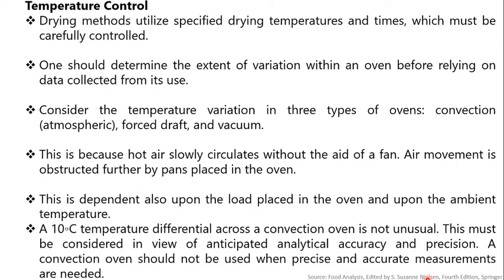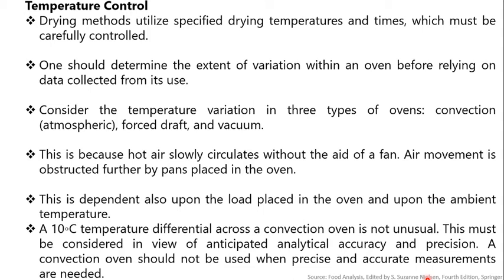The greatest temperature variation exists in convection type ovens. This is because hot air slowly circulates without the aid of a fan. Air movement is obstructed further by pans placed in the oven. When the oven door is closed, the rate of temperature recovery is generally slow. This is also dependent upon the load placed in the oven and upon ambient temperature.